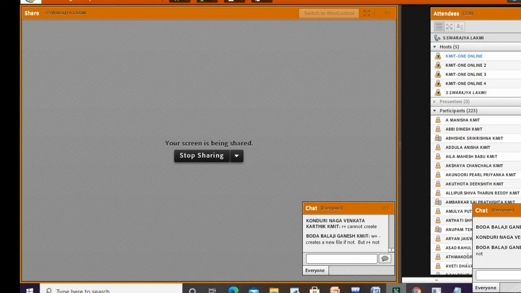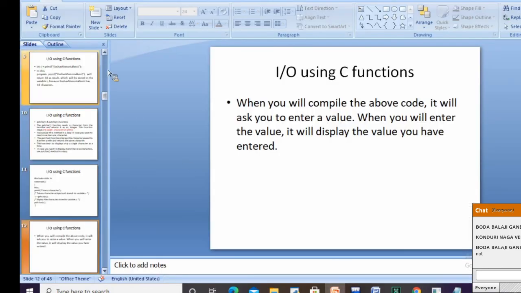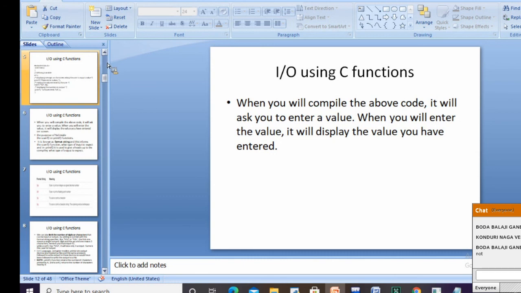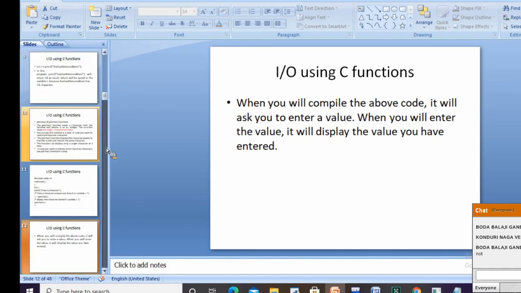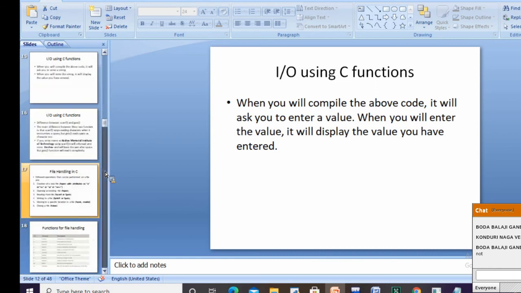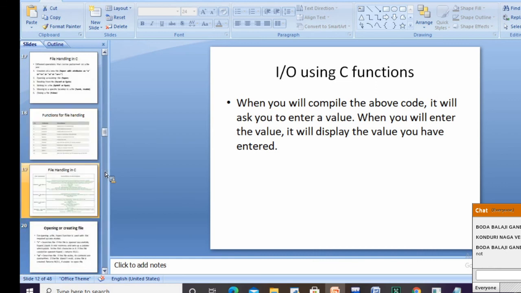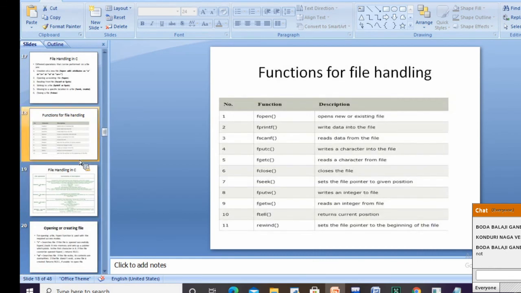Get function. What will get do and what is fget? If you want, I can put once again the file handling functions. Get function and fget or fgetc.